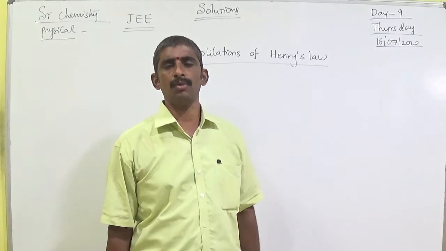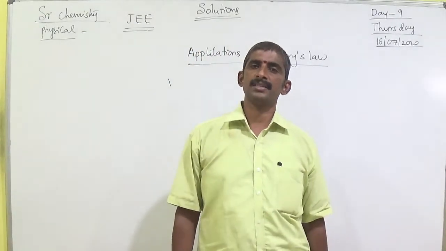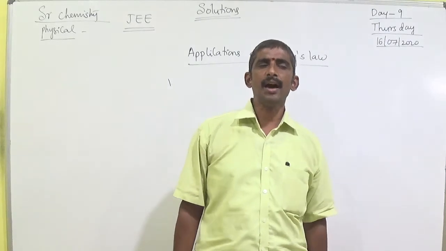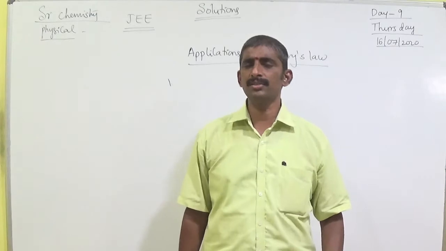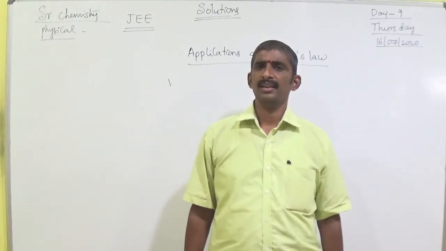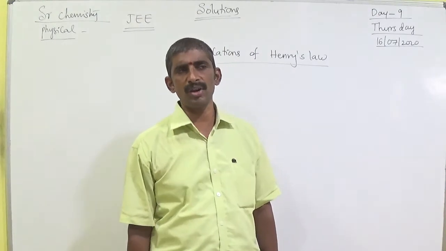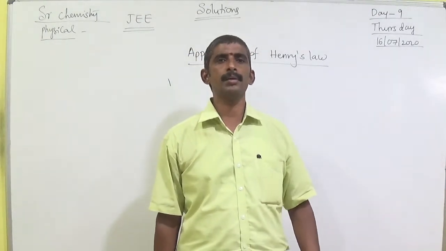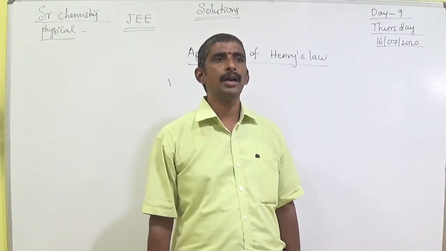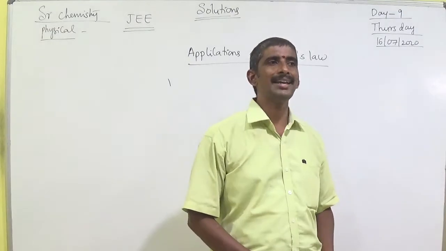That is anoxia, one type of disease. So that is the second application of Henry's law.